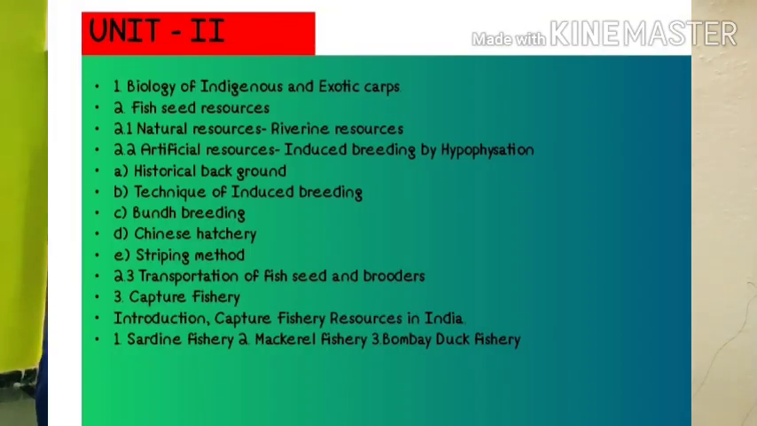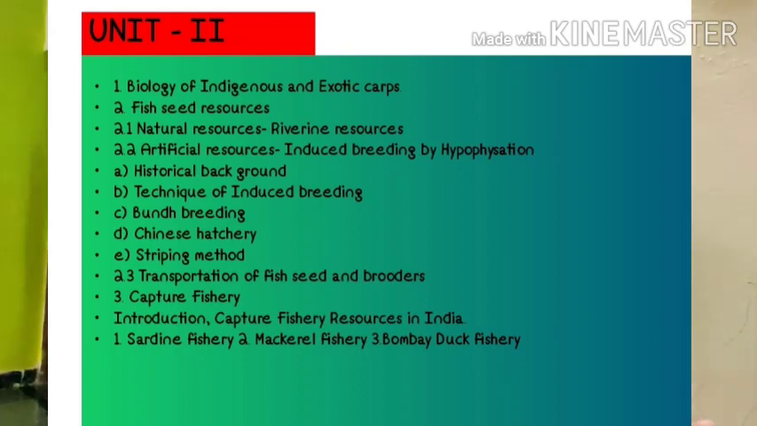Now when we move towards unit second, the first point of this unit is the biology of indigenous and exotic carps. You have to study the biology of indigenous carps, that is the Indian major carps: Katla, Labeo rohita and Cirrhinus mrigala. The exotic carps include silver carp, grass carp and common carp. You have to study the biology of these indigenous and exotic carps in detail.